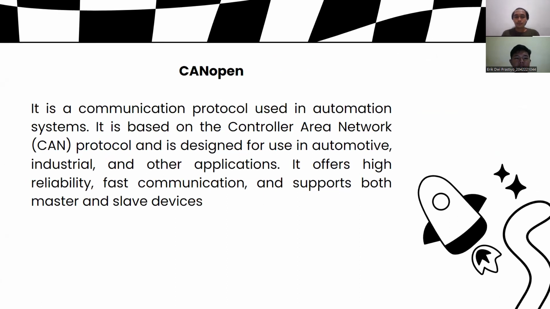Next is CANopen. It is a communication protocol used in automation systems. It is based on the controller area network, or CAN, protocol and is designed for use in automotive, industrial, and other applications. It offers high reliability, fast communication, and supports both master and slave devices.